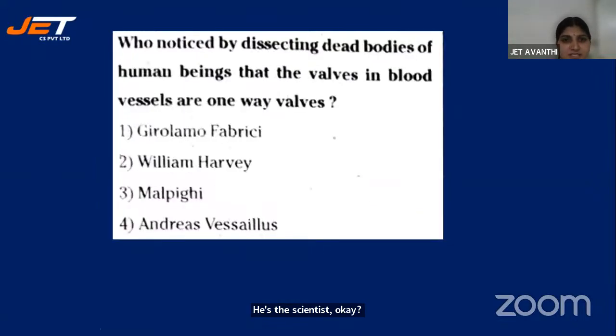Next, who noticed, by dissecting dead bodies of human beings, that there are valves in the blood vessels and they are only one-way valves? Who noticed this? Girolamo Fabrici, again the same options. Now you can go with the other one. Yes, Sai Charan, Jnaneshwari, Monica. Very good, Sai Vardhan, Tirupati, Rakesh. No, Akshaya and Rajeshwari, it is not 1. It is 2. It is William Harvey. William Harvey is the correct answer.